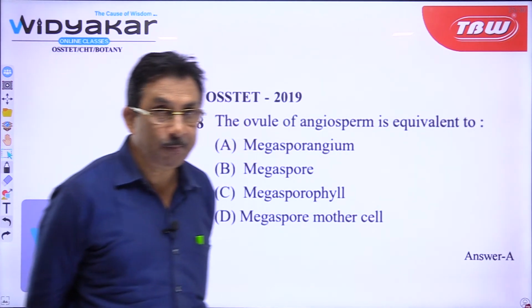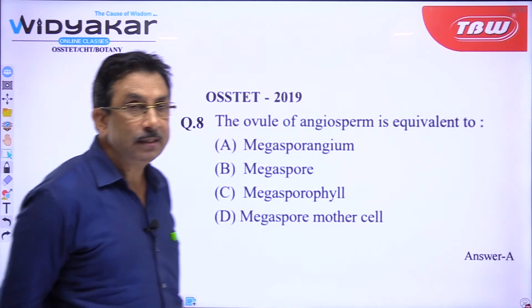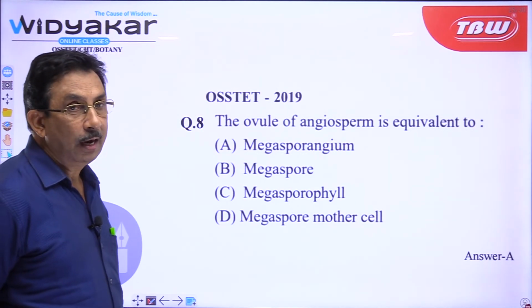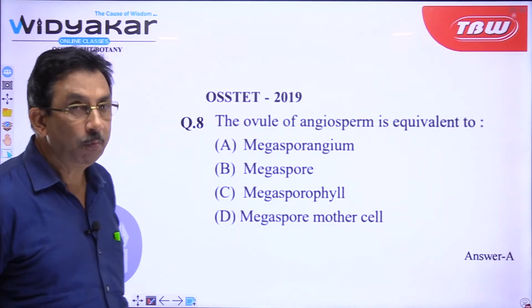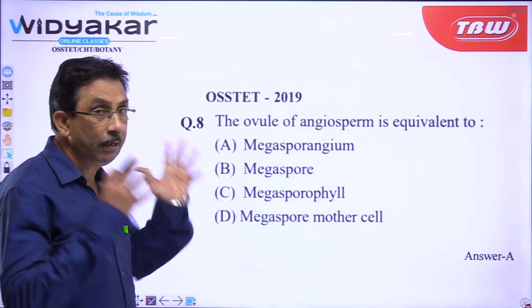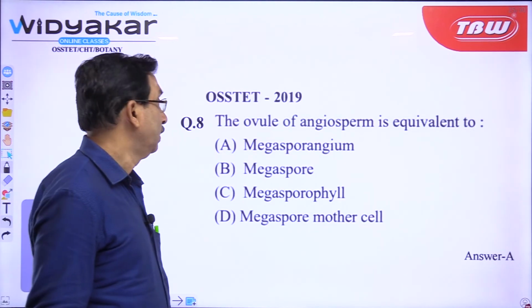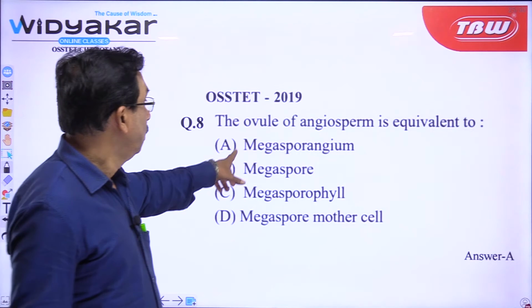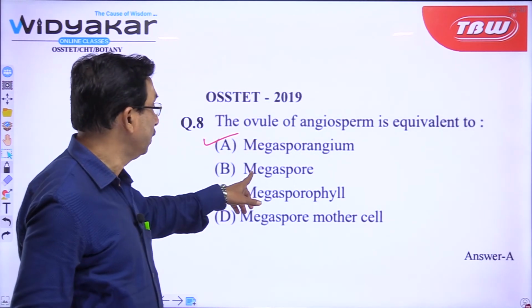Gynoecium consists of carpels, and carpel is actually the megasporophyll, and it consists of the ovule and ovary, style and stigma, and inside the ovary there is ovule, and that ovule represents the megasporangium structure. So, ovule is the megasporangium. So, the answer will be A, megasporangium, not megaspore.